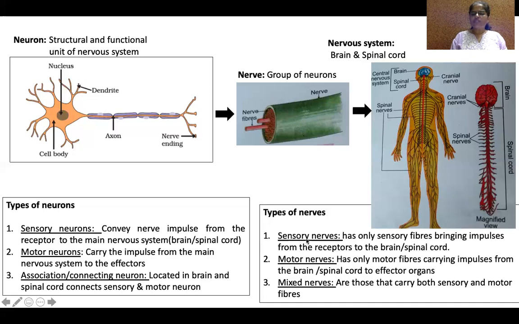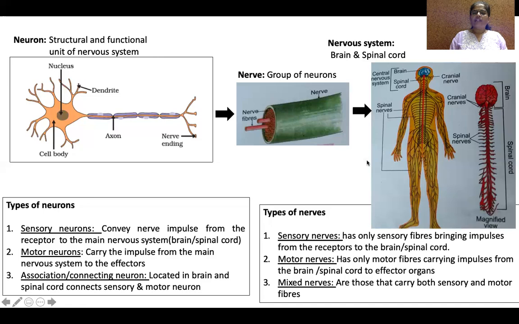Sensory nerves have only sensory neurons which carry messages from receptors to brain. Whereas motor nerves have only motor neurons which carry messages from brain or spinal cord to the effectors. The third type, mixed nerves, has both sensory and motor neurons.